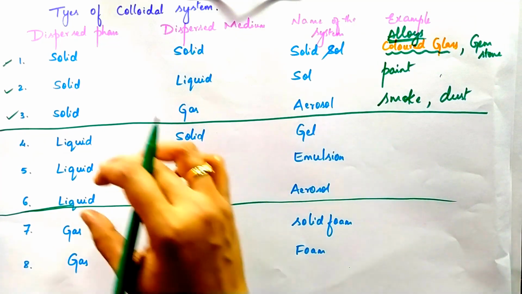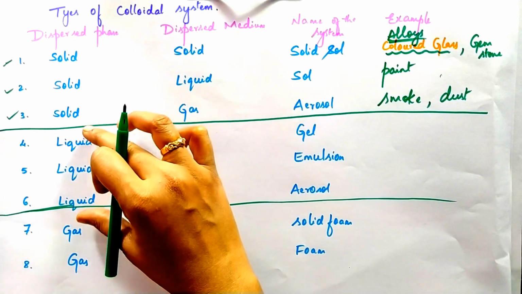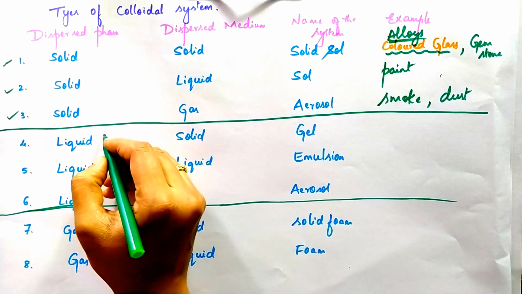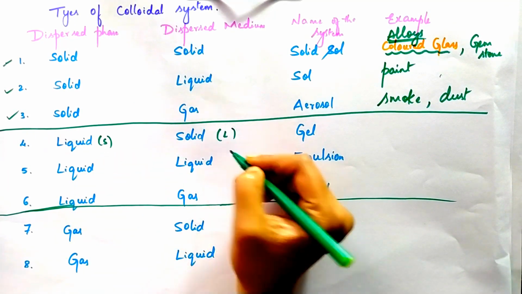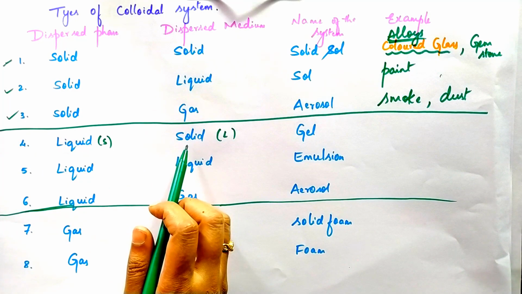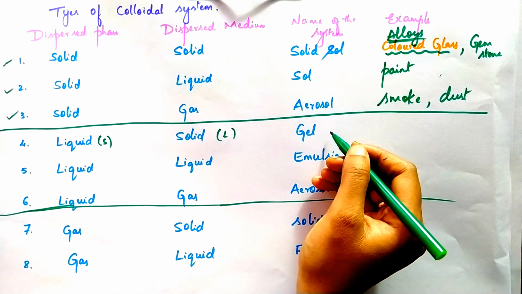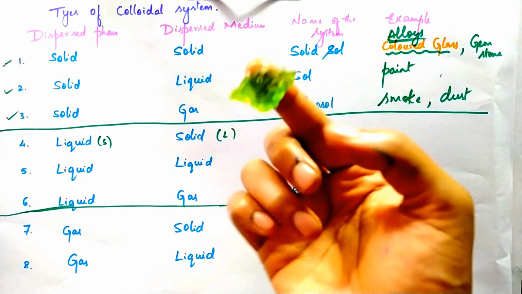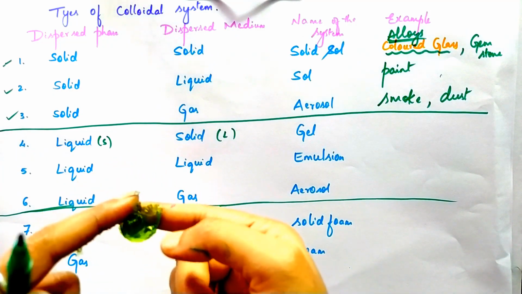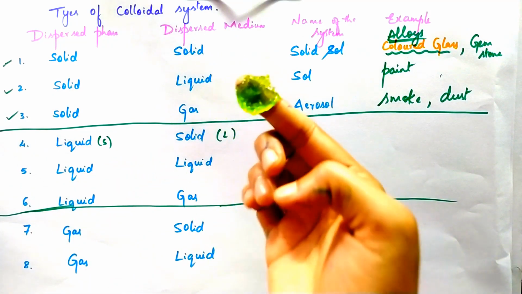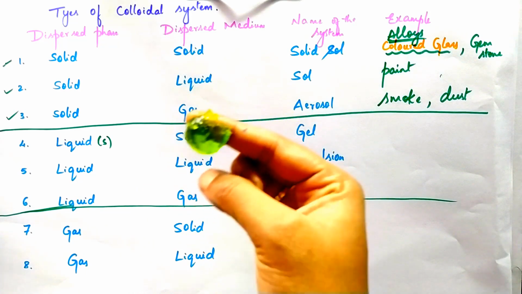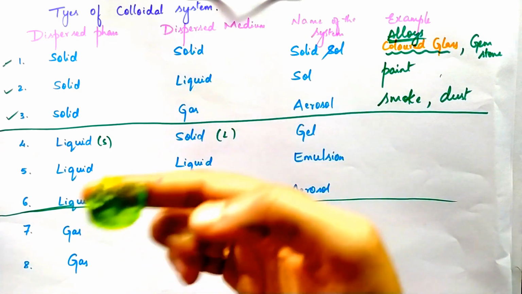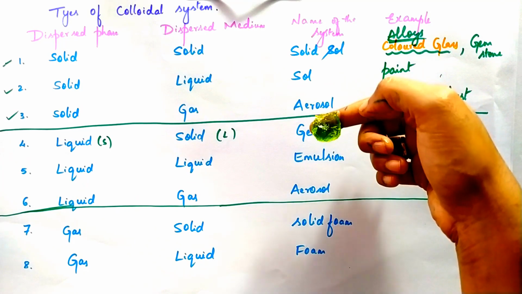So next, let us move on to the second section, that is the dispersed phase in the liquid state. Liquid in solid. This is in the small amount and these are in the larger amount. So liquid in solid is called a gel. Look at this, it is a gel. It looks like a solid, right? Jelly. It looks like solid, but it contains a small amount of liquid. This is an example for liquid in solid. We call it a gel.